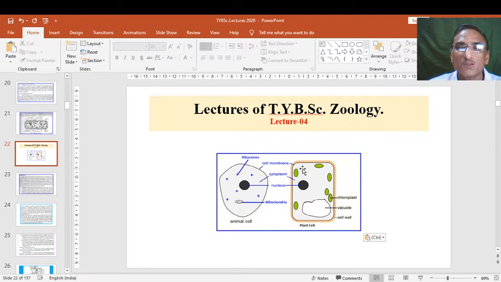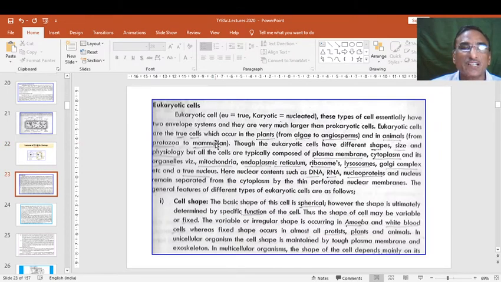In plant cells chloroplasts are seen, and in animals the ribosomes and so on. Actually, all material is common except plastids or chloroplasts, which are present in plants, and the cell wall in plant cells. In the animal cell, the plasma membrane is there. So these both are eukaryotic cells. Last time we saw prokaryotic; now we will see eukaryotic cells in detail.